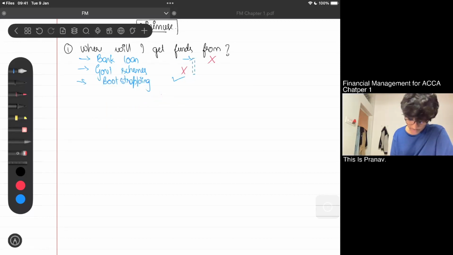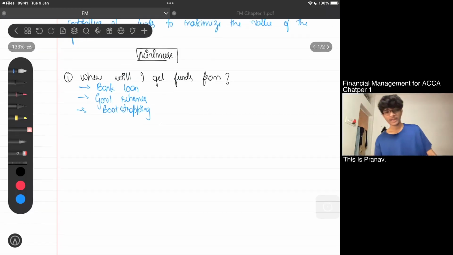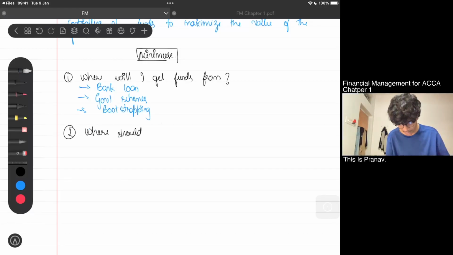I'll erase all these things for you. I'll get a clean canvas so that we can speak further. So first thing, where should I get funds from? Later, where should I invest these funds?